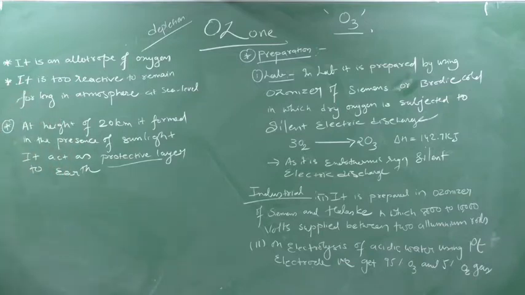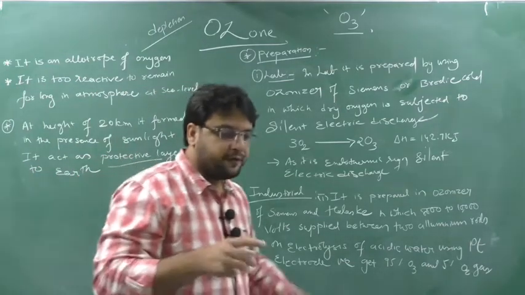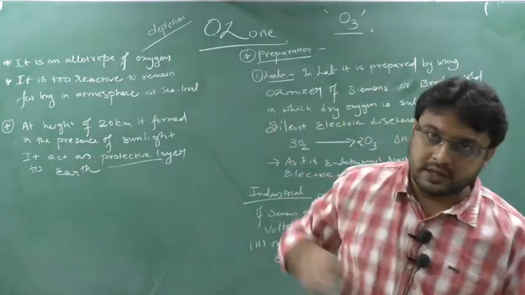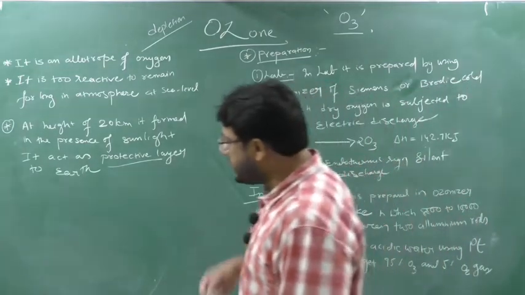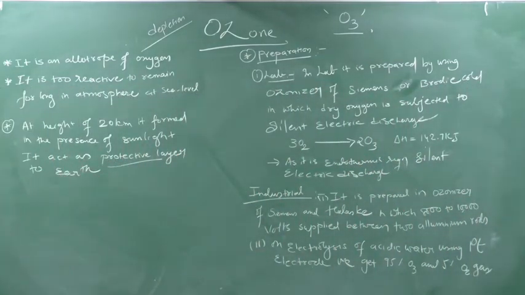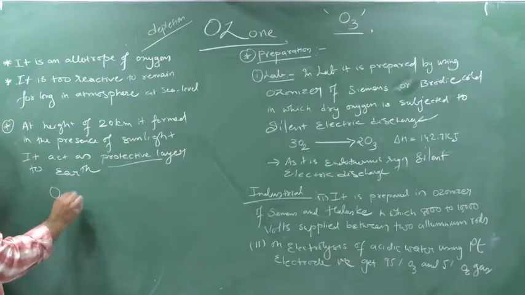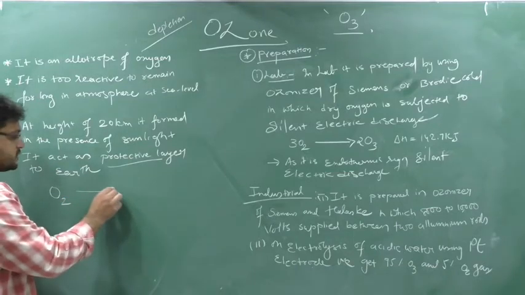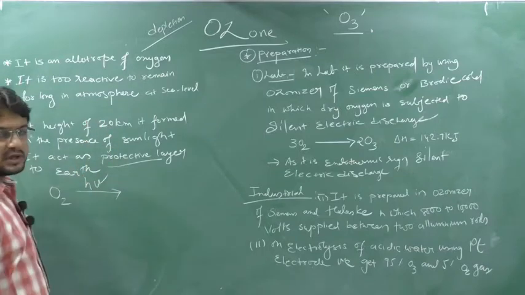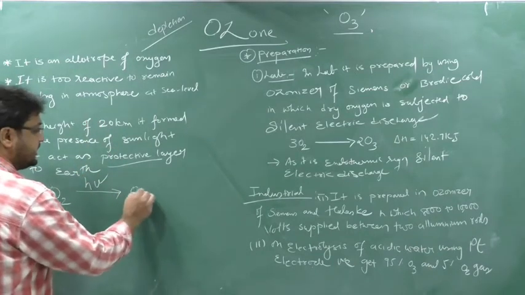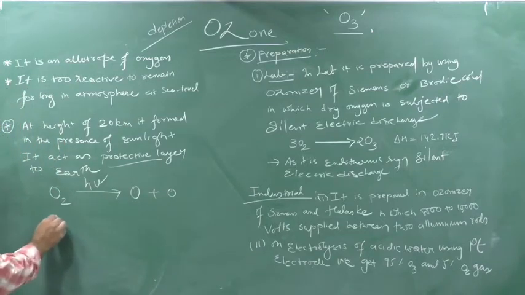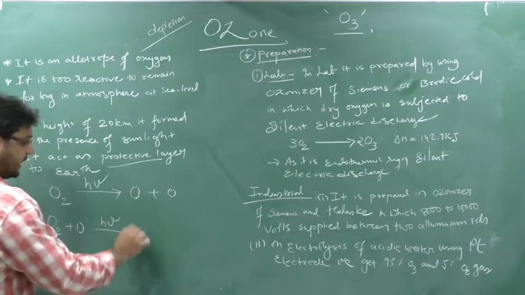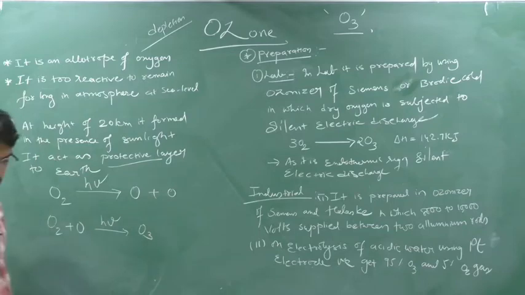We are going to see three kinds of preparation. First, natural preparation of ozone. Second, laboratory preparation, and third, industrial preparation. So naturally how does it occur? See what happens, in the atmosphere we have oxygen. This oxygen, in the presence of sunlight, gets decomposed to form monoatomic oxygen. This monoatomic oxygen further reacts with more oxygen in the presence of sunlight only and forms ozone. Clear? What happens?